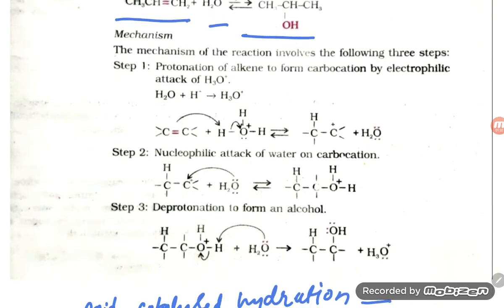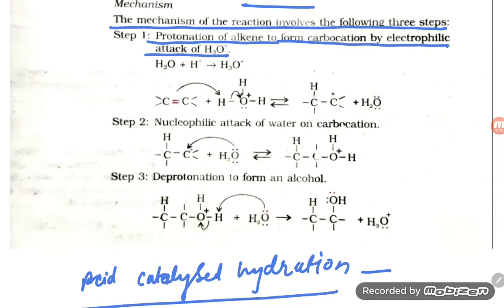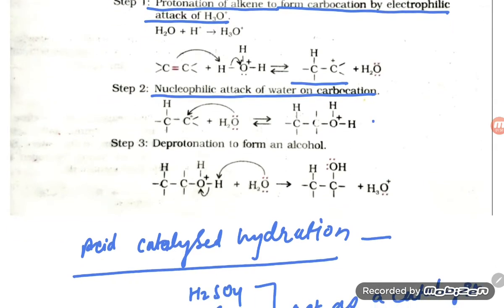Now see the mechanism, students. The mechanism of the reaction involves the following three steps. First is protonation of alkenes to form the carbocation by electrophilic attack of H3O plus ion. This is the carbocation. Then comes nucleophilic attack of a water molecule on the carbocation, which gives protonated alcohol. Then deprotonation takes place with the help of a water molecule acting as a base, and this gives the alcohol.